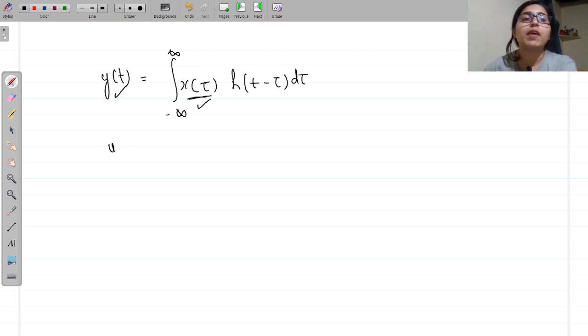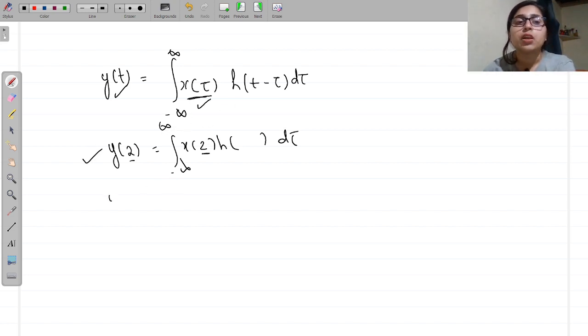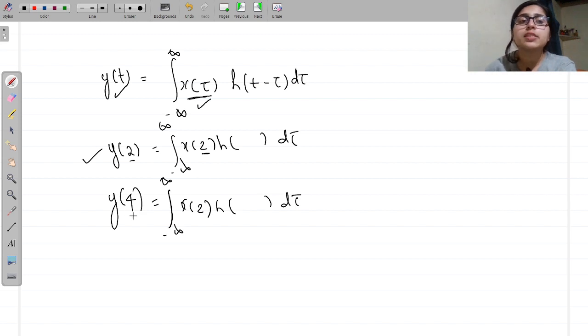So if you get y of 2, then you have x of 2, okay, and h of something. So this you can see 2 and this is 2. That means it is depending upon the present value. So this is the causal system. Suppose you have y of 4 and here it is x of 2, and h of something like this. In this case t is greater than tau. In the earlier case, t is equal to tau. That means it is depending upon the past value of the input, because it is 4, this is 2. So this is also causal.